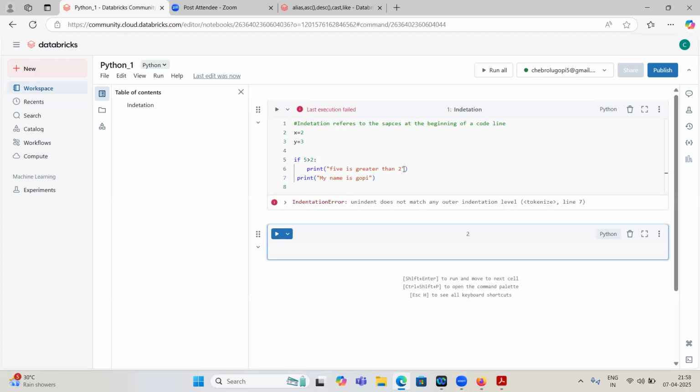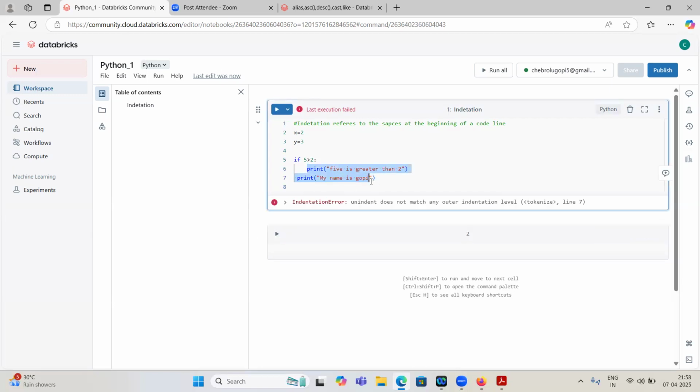It will throw an indentation error again, because these 2 lines of code are under this if statement. If this is true, these 2 statements will execute, but one line has 4 spaces and the second line has only 1 space.